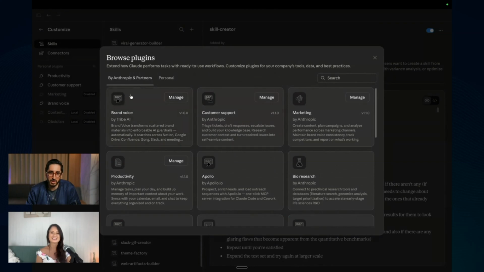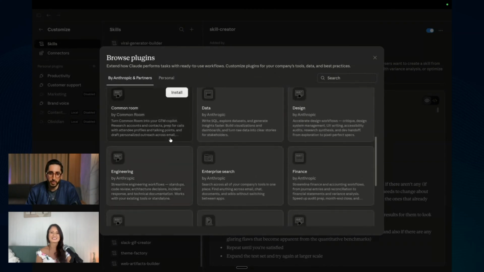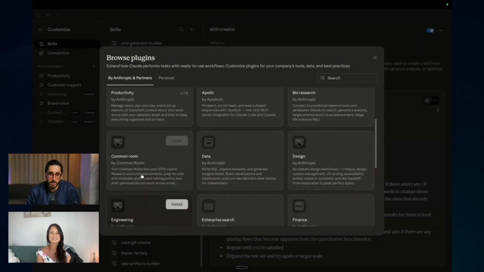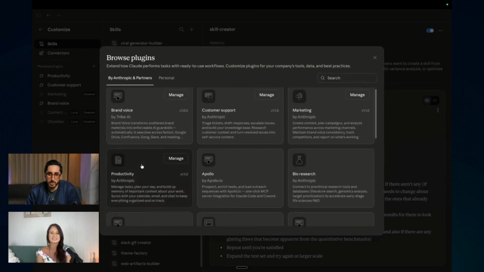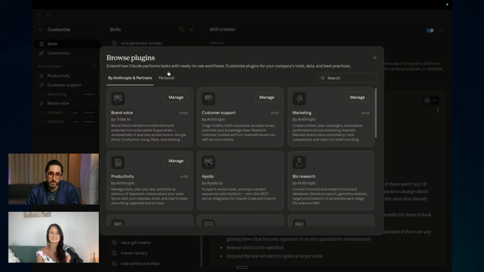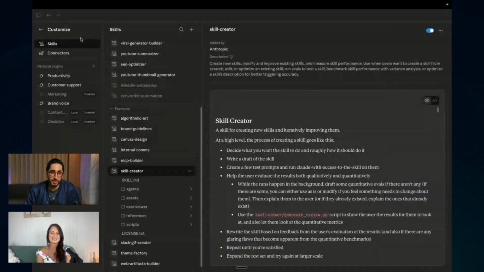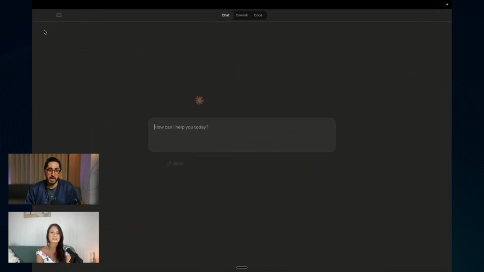And you can see here, Claude has quite a lot of them in the store. So you can see, okay, maybe something is interesting to me. Let me see which one I use the most. Brand voice could be good. I have one for content repurposing. I had one that I downloaded for Obsidian, which I use in this kind of system. So that's a little bit of the setup. So let's go to the chat here.